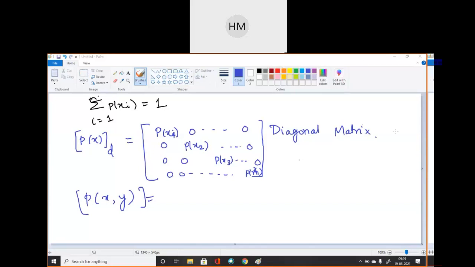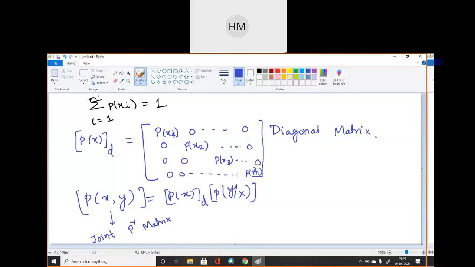No one can define it. Okay, so I will tell you. It is also known as the joint probability matrix. Okay, which is given by P of x diagonal into P of y by x. Okay, which is given by this formula.